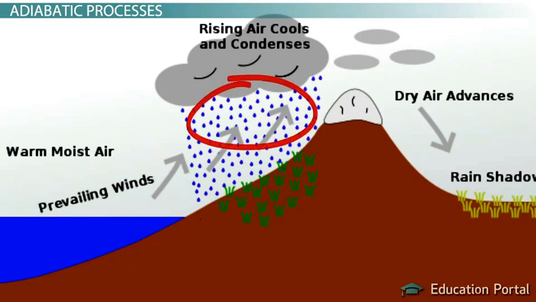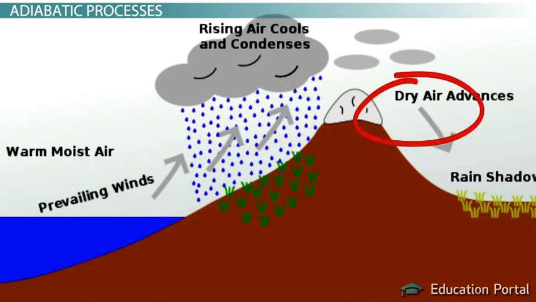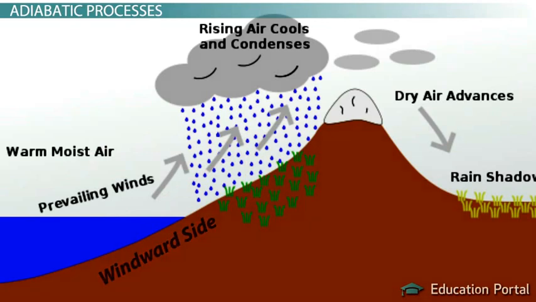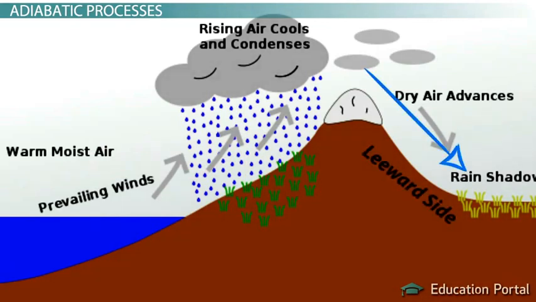It's also why the windward side is rainy and the leeward side is dry. Cold air can't hold as much moisture as warm air, so as the warm air rises up the mountain and becomes cooler, the water it holds is squeezed out of the air as rain on the windward side, and dry air continues on to the leeward side.